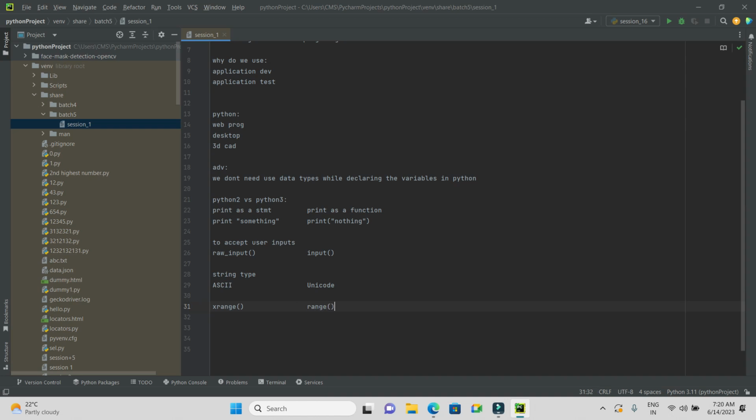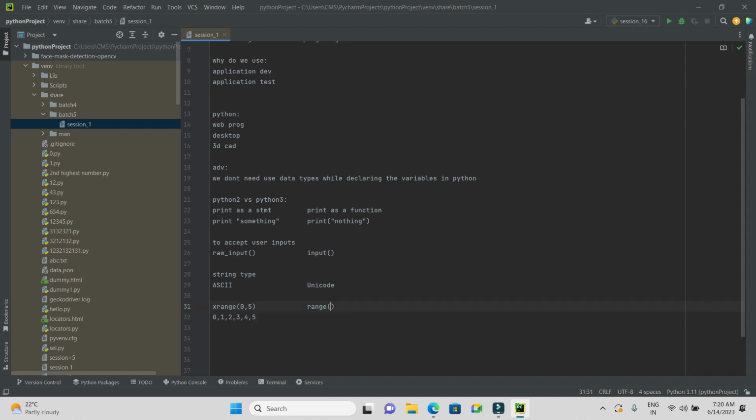Let's say I want to print from 0 to 5. I'll go with xrange, from 0 to 5, and it prints 0, 1, 2, 3, 4, 5. The same in the range function, you'll get the same.